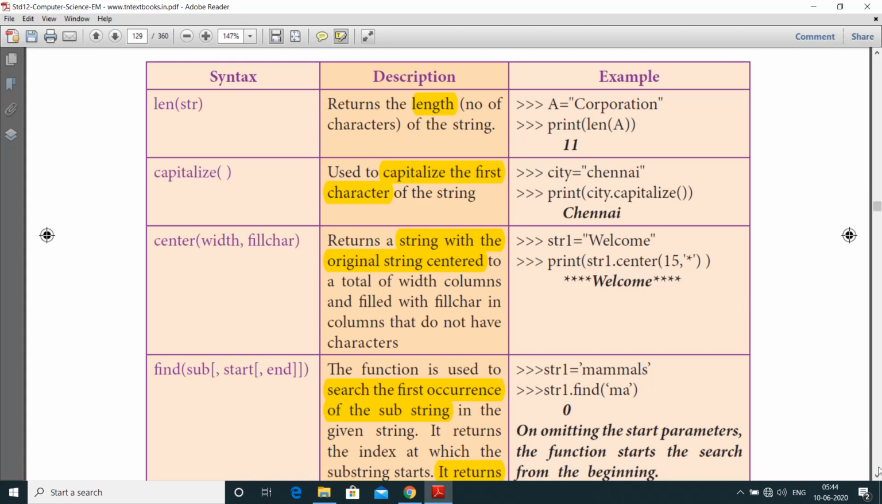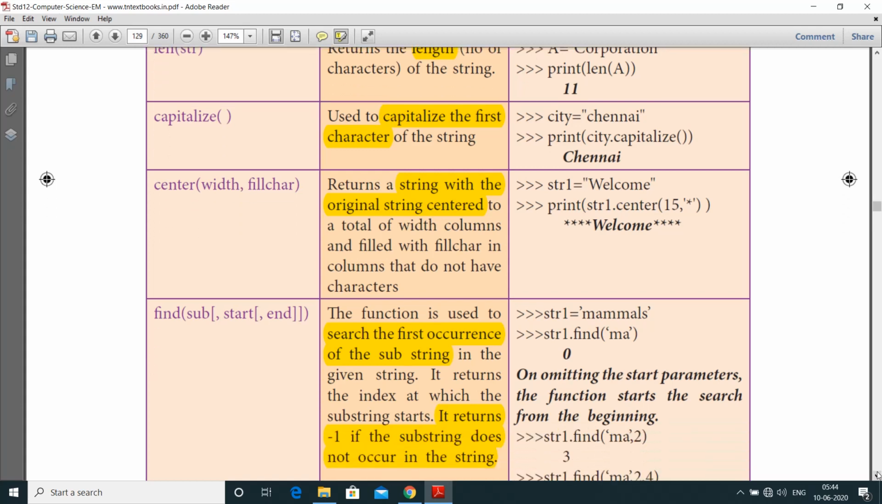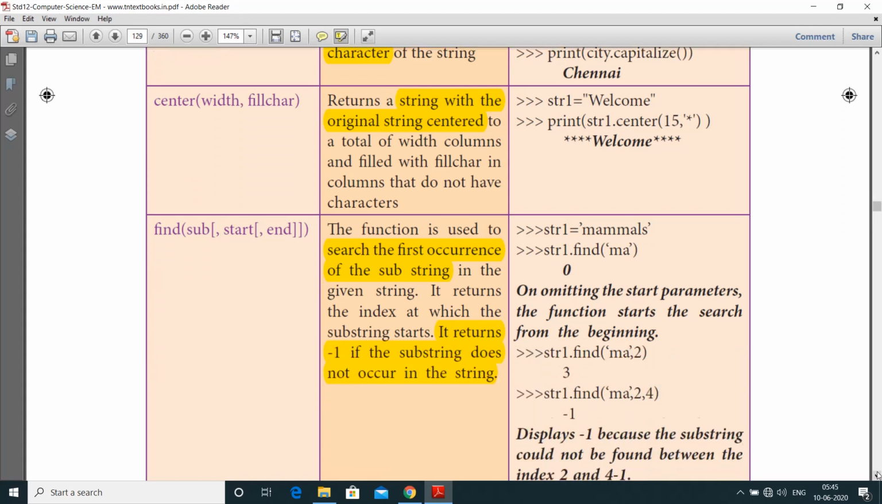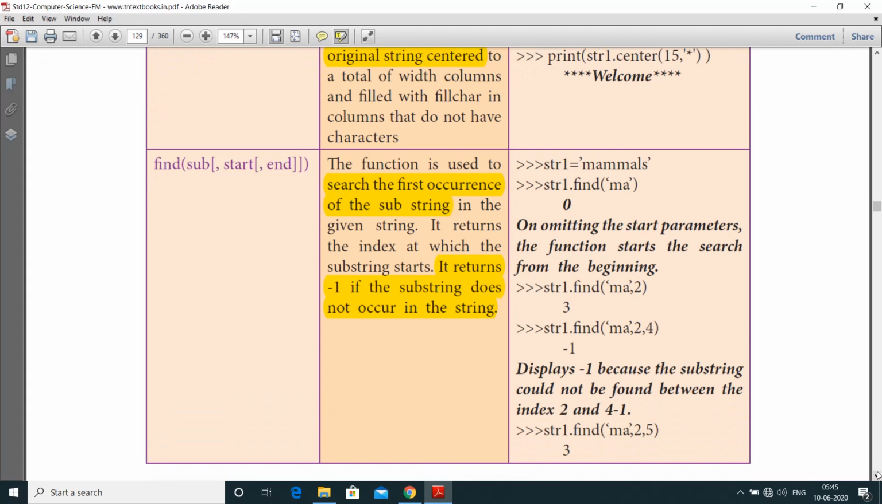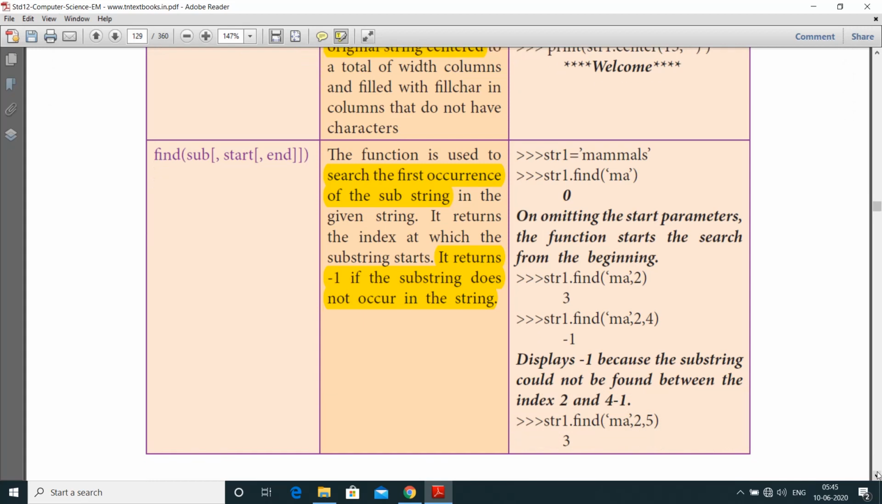And next one is find of sub comma start comma end. This function is used to search the first occurrence of the substring in the given string. It returns -1 if the substring does not occur in the string.